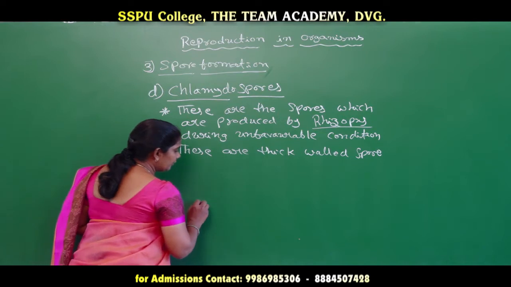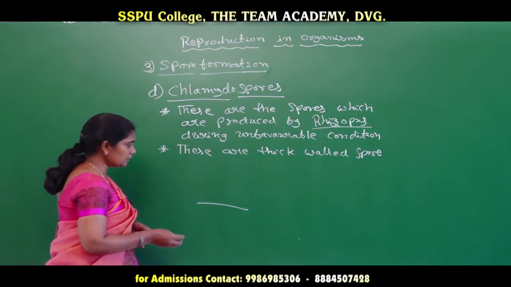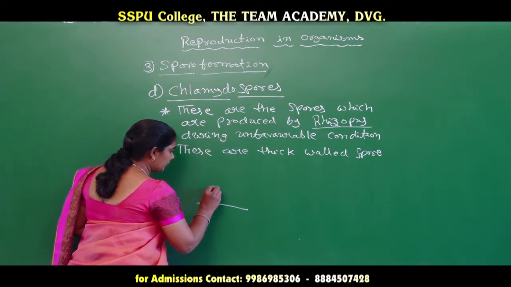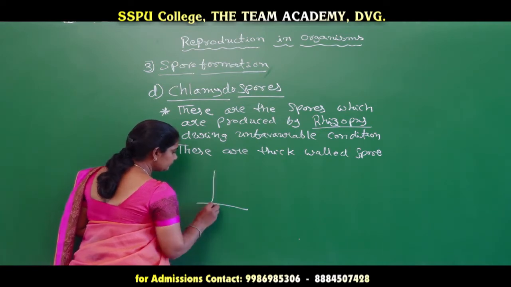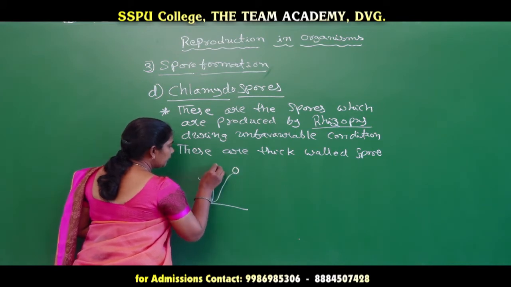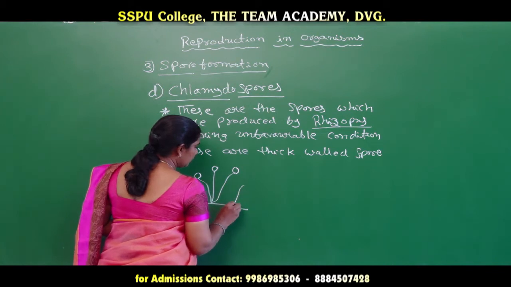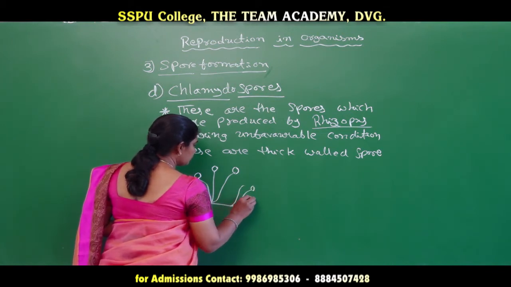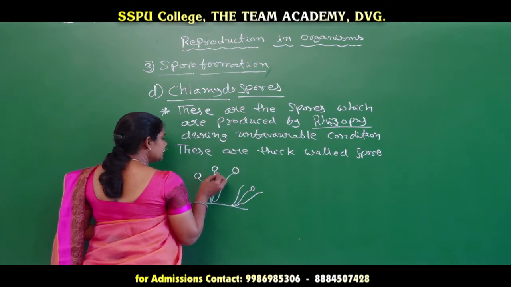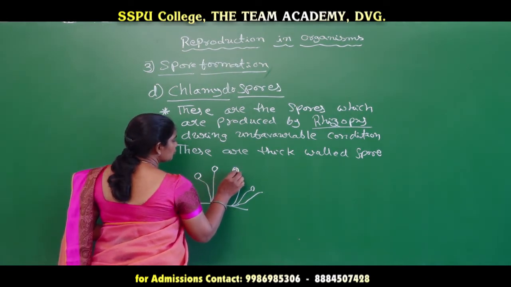I think you people remember, because you already learnt about Rhizopus in your first year syllabus. Rhizopus has a filamentous structure like this. At the tip of the filaments we can see a sporangium, and these sporangium produce spores.